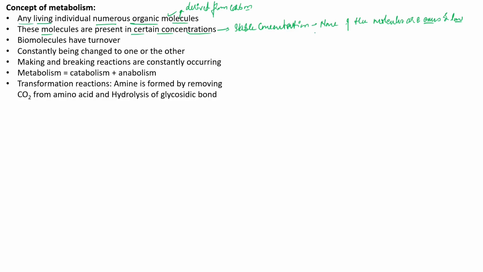Generally we can measure this concentration in a given unit called moles per cell, or we can even say moles per liter. These are the units we mainly use to describe the amount of organic molecules present at a particular concentration. Now we observe that these molecules are having a turnover.